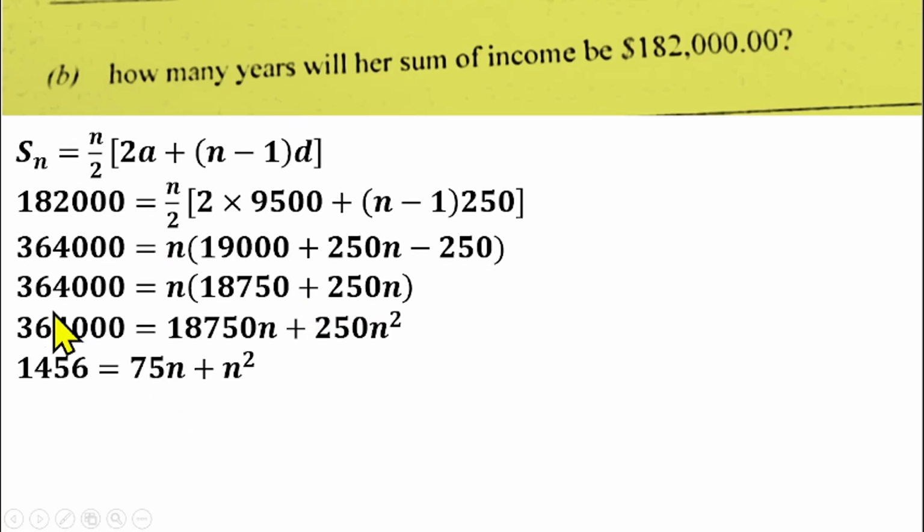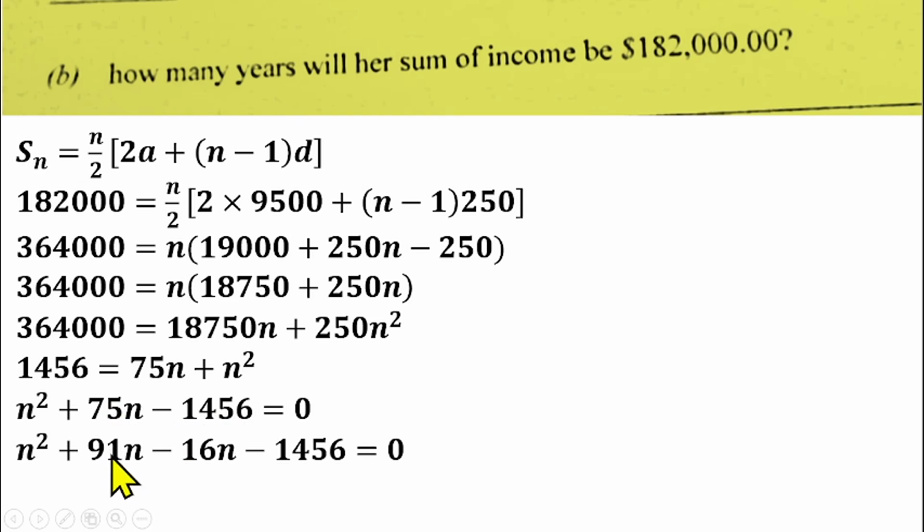So we divide through by 250 first. If you divide through by 250, you'll have 1,456 equals 75n plus n squared. Then collect like terms, you'll have n squared plus 75n minus 1,456 equals 0, which results in a quadratic equation. So you have to solve this quadratic equation using any method we know, but we know that this can be solved using the factorization method. So we will look for two numbers that multiply together to give us minus 1,456, and when you add them together, give us plus 75.